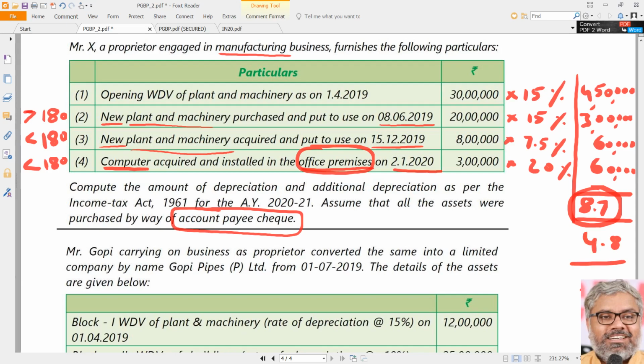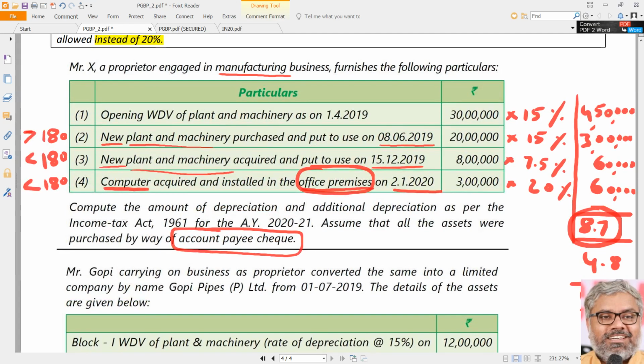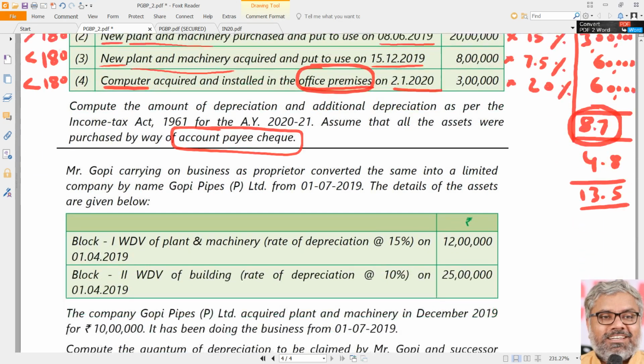So what is the total depreciation that can be claimed by the SSE during the previous year? 13.5 lakhs. That is the final answer for this question. What was the question? Amount of depreciation and additional depreciation that can be claimed by the SSE. Answer is 13.5 lakhs. That's it. That is the answer for one of the examples given in the ICI material.